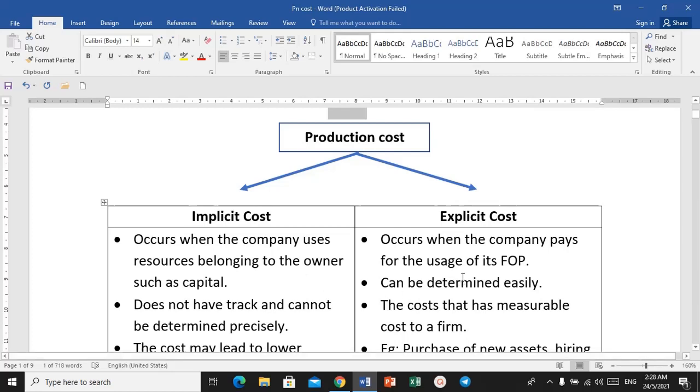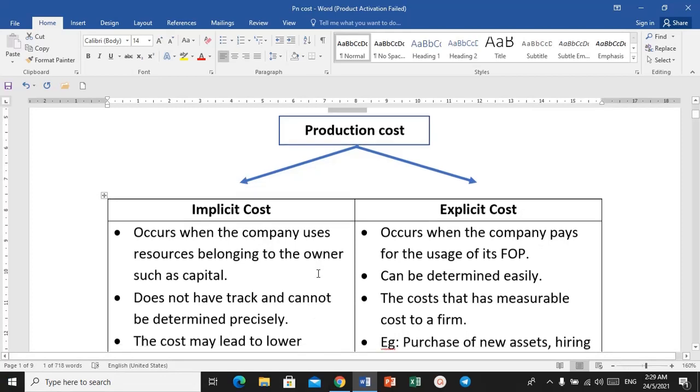Okay, compared to the explicit cost, so we look at these definitions, explanation about explicit cost. So explicit cost occurs when the company pays for the usage of its factor of production. So examples of factor of productions are maybe land, okay, labor, capital in form of machines, okay, capital in form of technology that being used in the production, I mean more like an asset, asset that is used in the production, okay, so it is considered as an explicit cost.